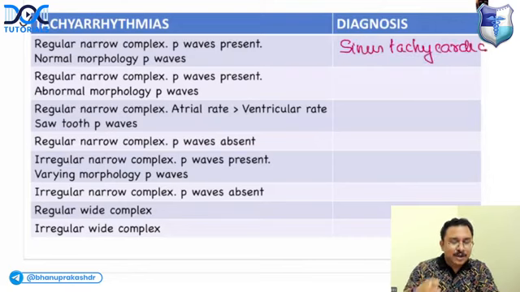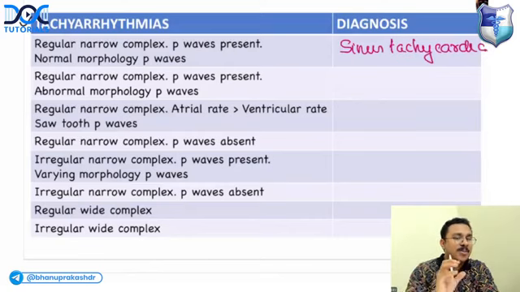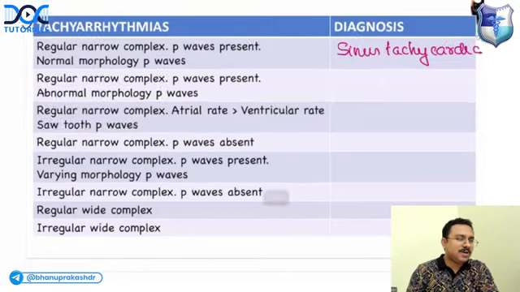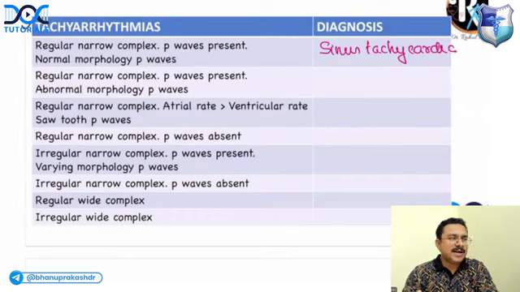Next question. If you get a regular narrow complex tachycardia, P waves are present, but the P waves have abnormal morphology, though all P waves look the same, what is the answer? Somebody is answering PSVT.